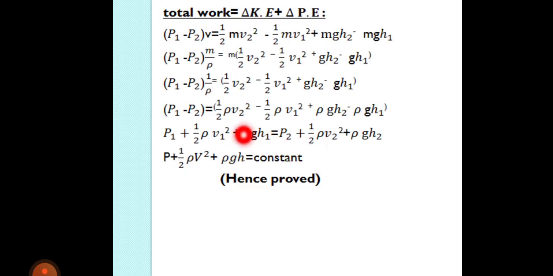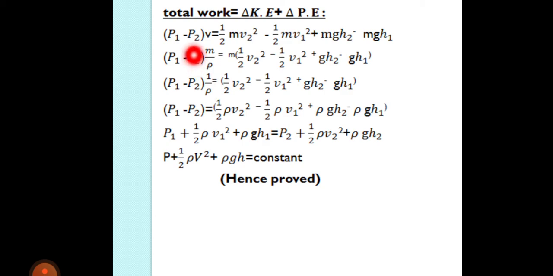Now we put the total work equal to change in kinetic energy plus change in potential energy. Total work is equal to (P1 minus P2) into total volume, and change in kinetic energy equals 1/2 mv2² minus 1/2 mv1², plus mgh2 minus mgh1.